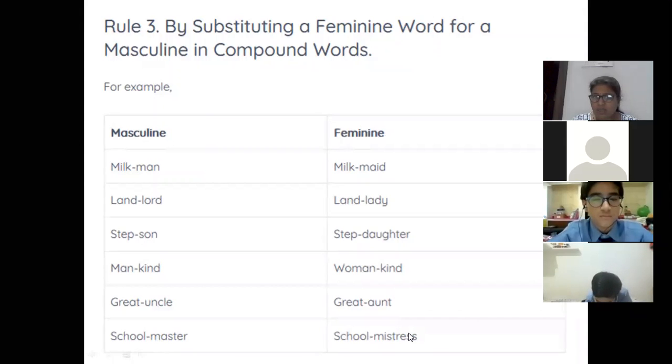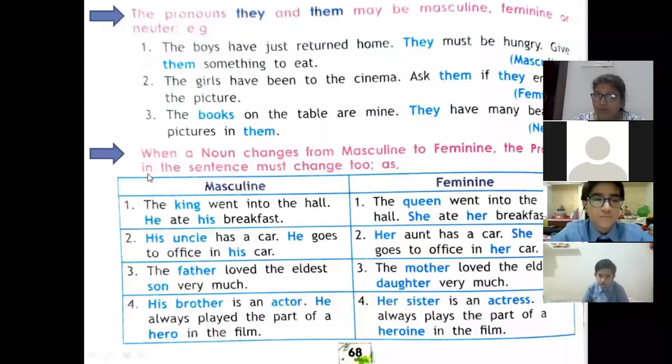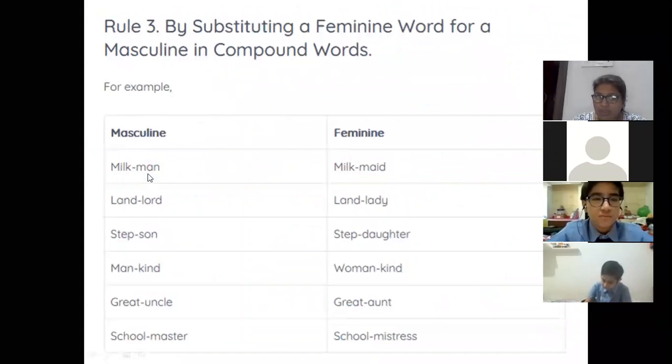So what is changing? You can see here only those words are changing which are either masculine or feminine. So all these words are what? Like milk, it can't be masculine or feminine. Men can be a masculine because, and we have to change it from masculine to feminine. So man is here masculine. Again, Lord is masculine.